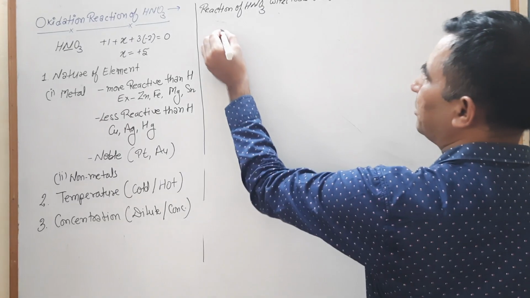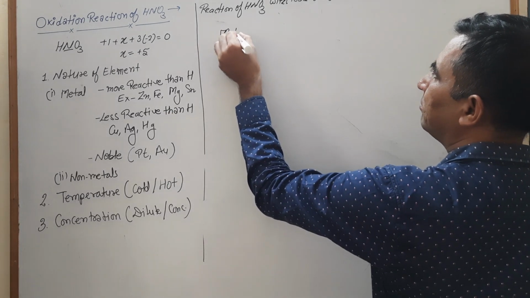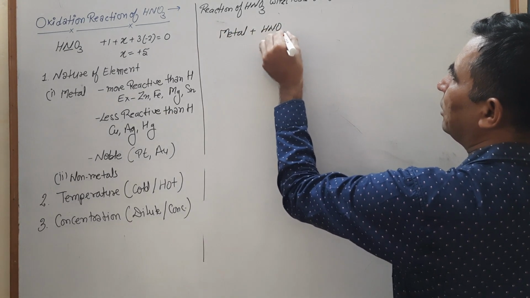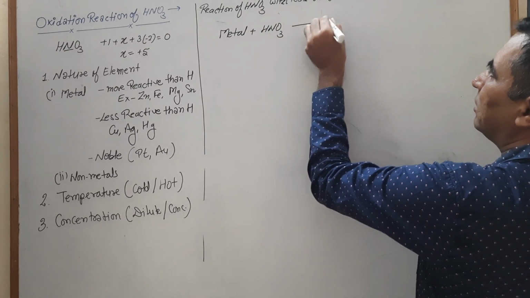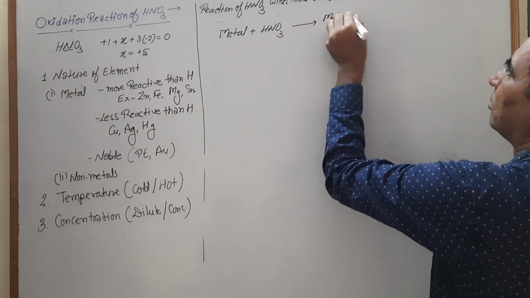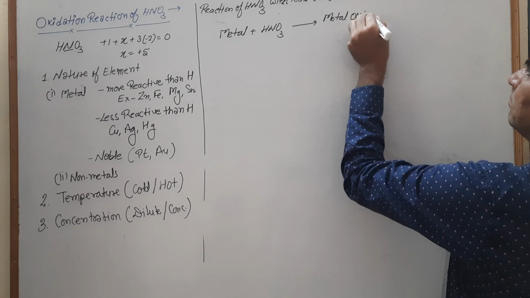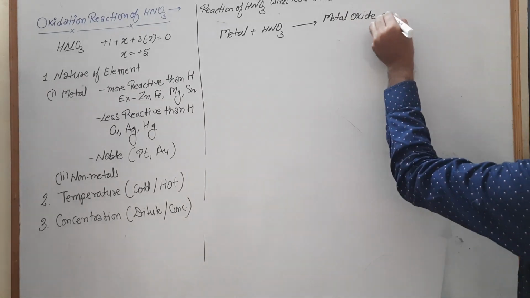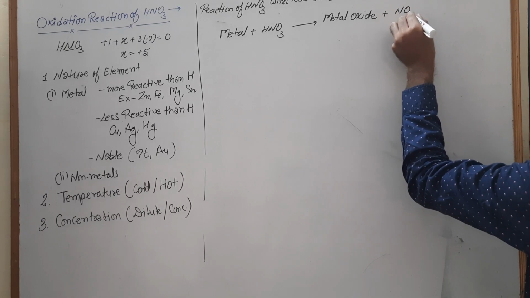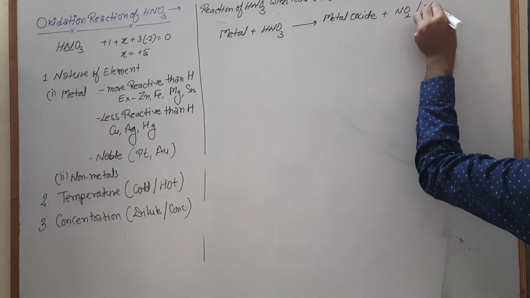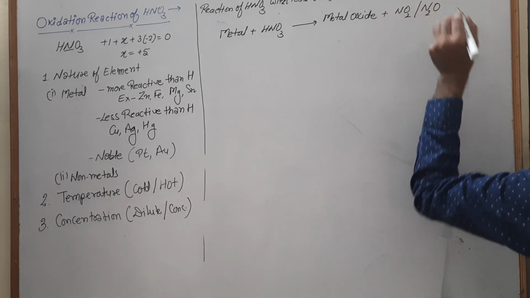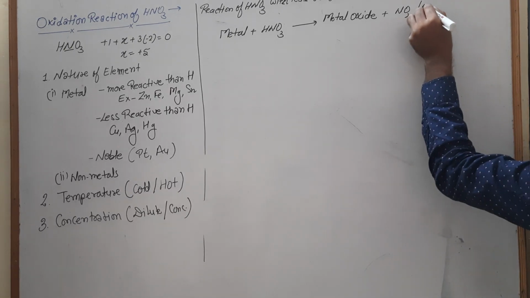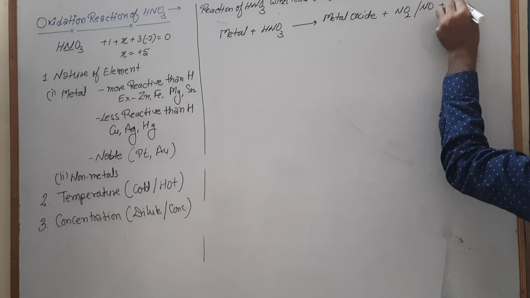For example, you have a metal. That metal reacts with HNO3. Your metal is converted into metal oxide, and the products are NO2 or NO plus H2O.